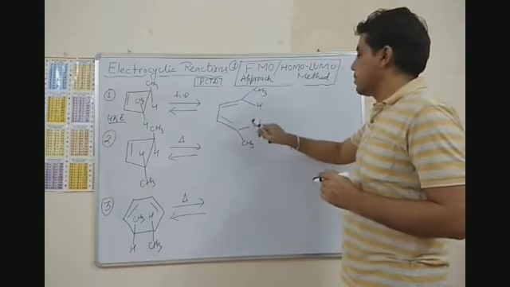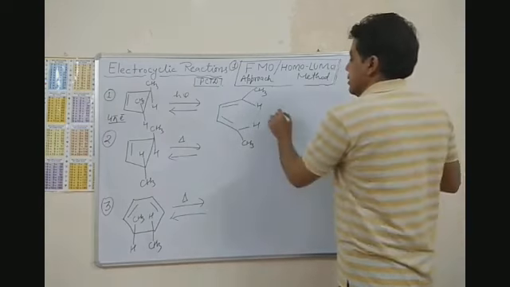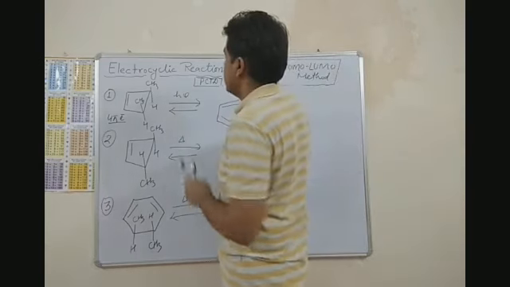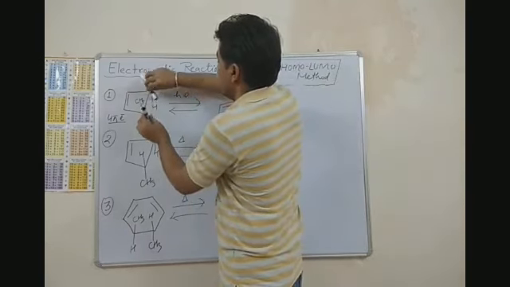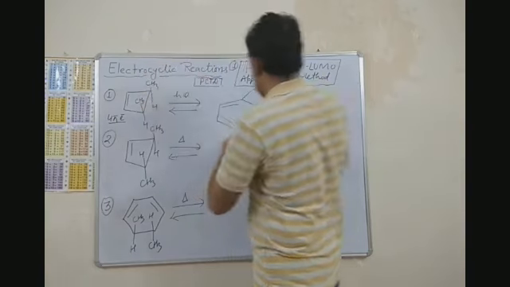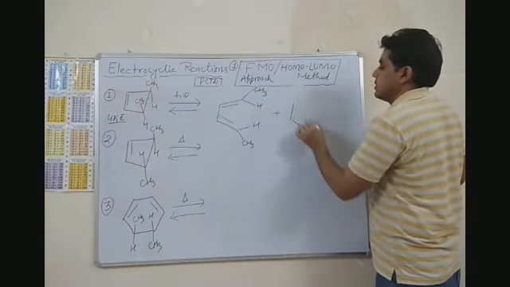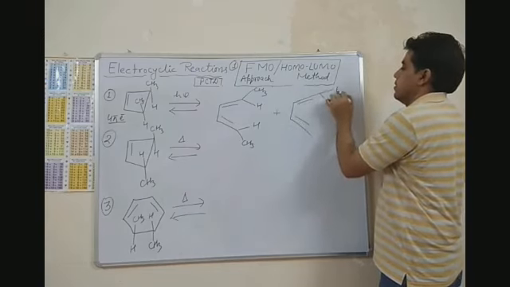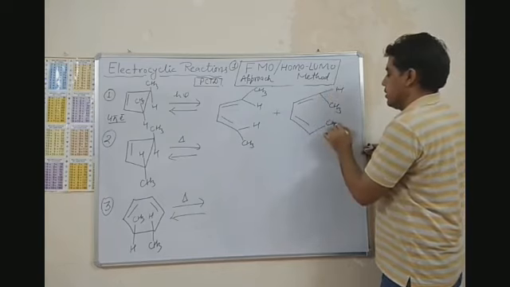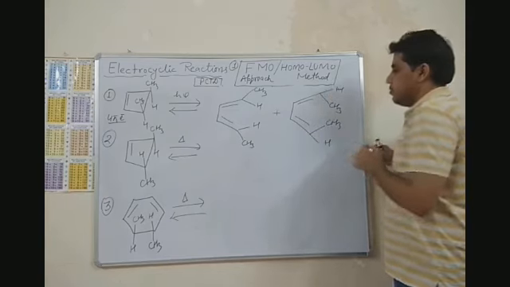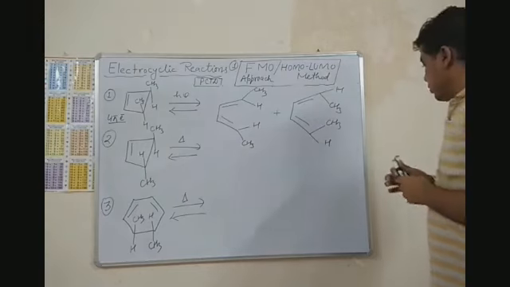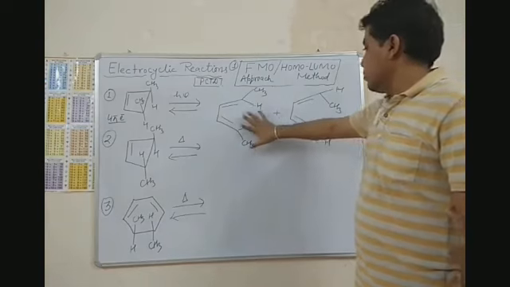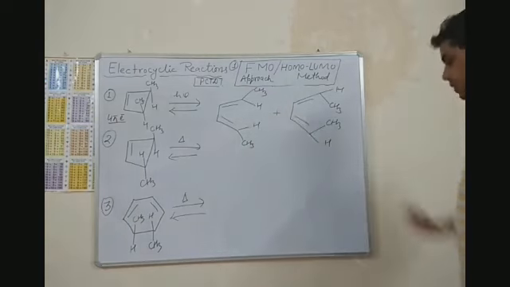Actually it is hexene, right? And if I rotate them so that one is anticlockwise and this one is clockwise, I will get the product having the CH3 units near to each other. So you can compare these two products, right?